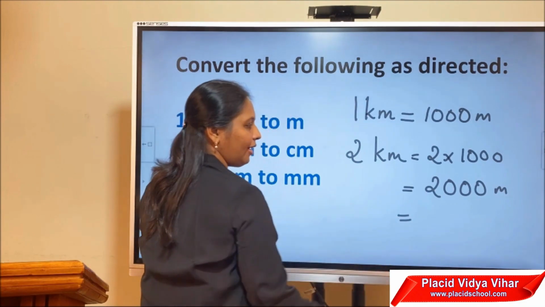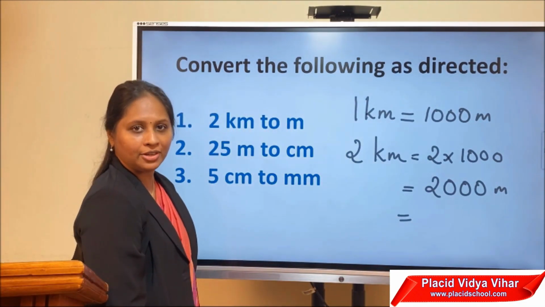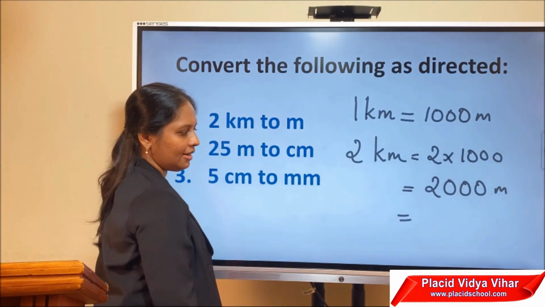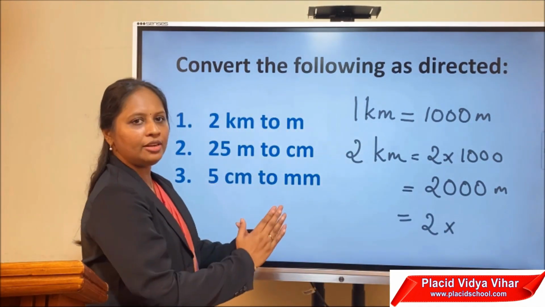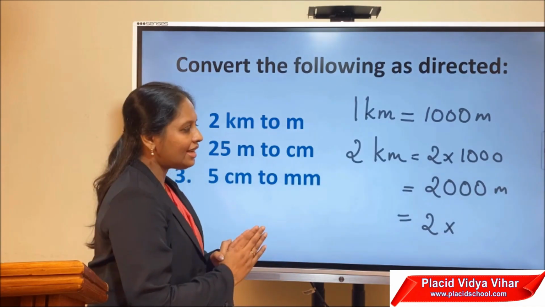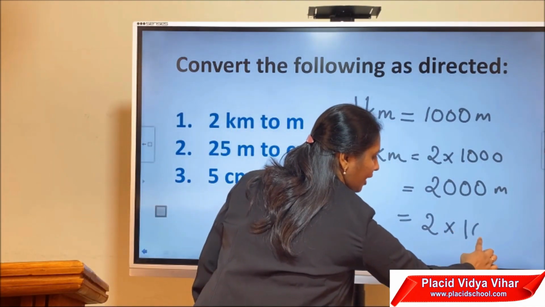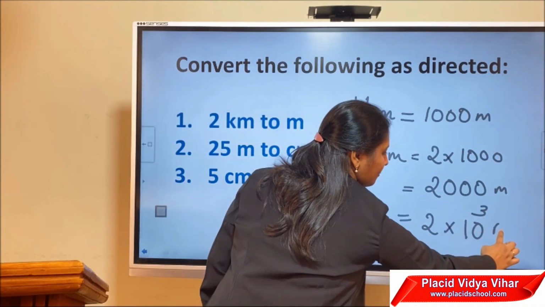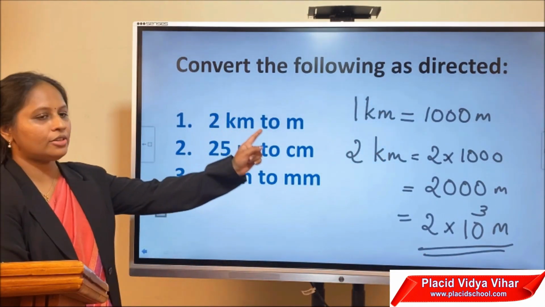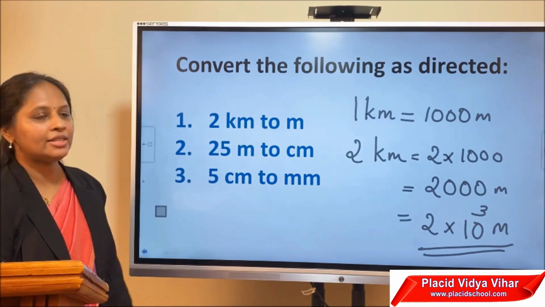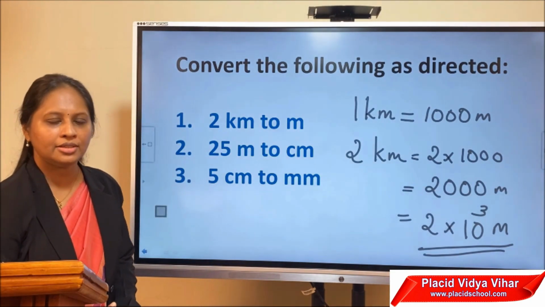And we also can express this in terms of powers of 10. How do we express it? Let us see. 2 into 2 multiplied by 10 into 10 into 10. So 3 tens are there. So 10 raised to 3 meter. This is the answer. So you have converted kilometer to meter. 2 kilometer is nothing but 2000 meter.